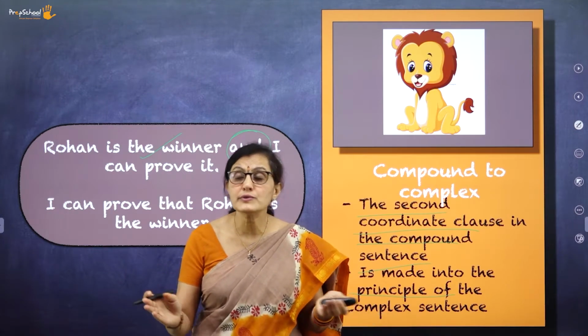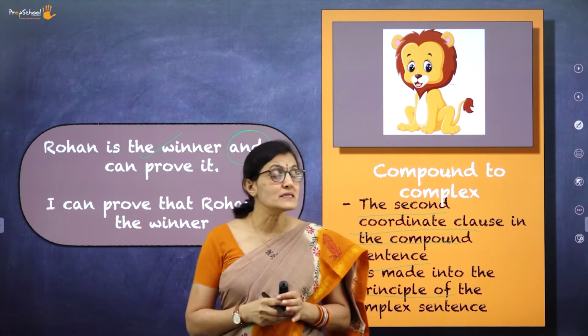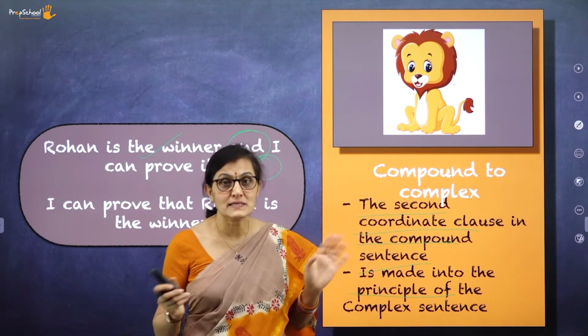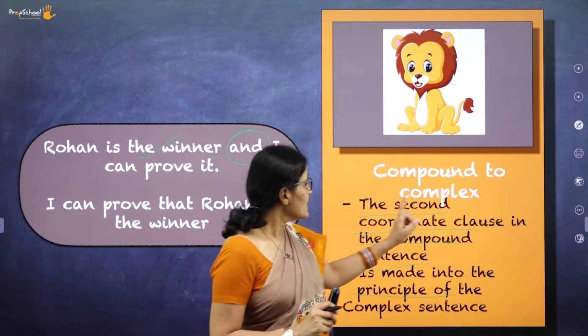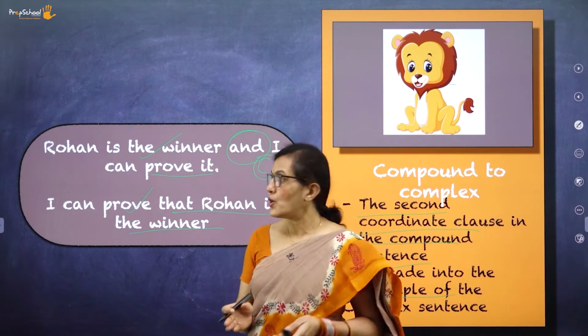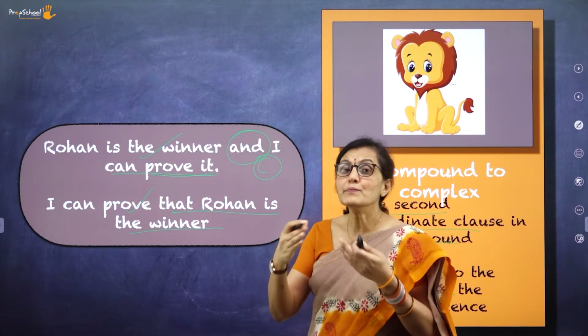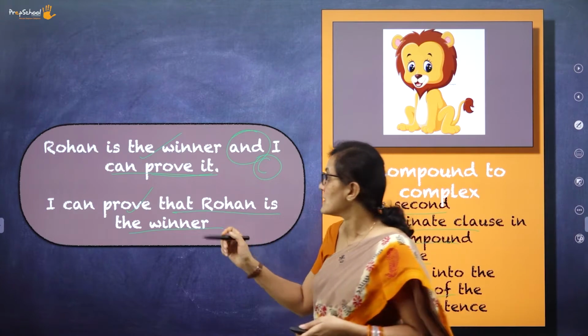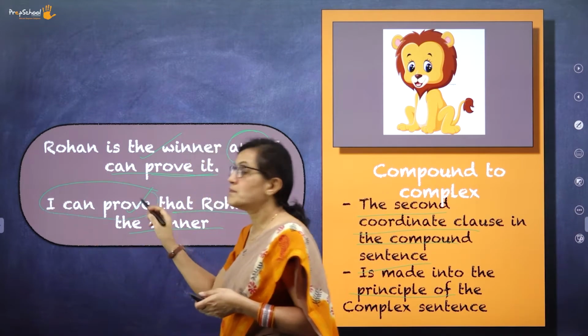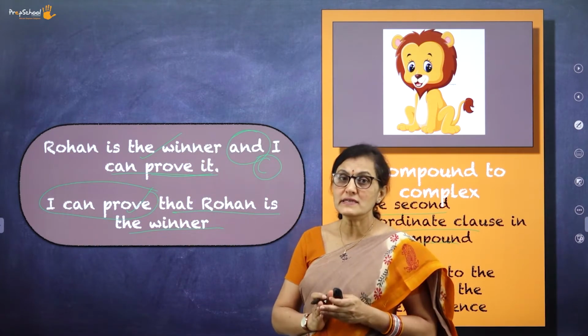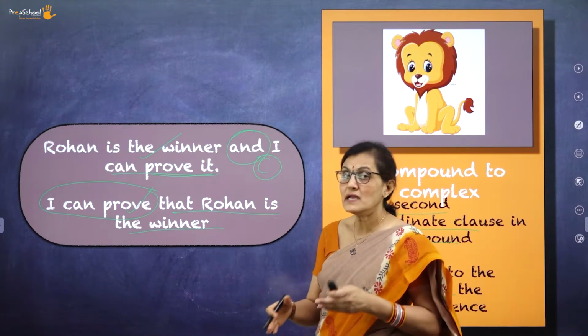So, how are you going to make the compound sentence into a complex sentence? This is where the second coordinating clause you are making as the principal, that is, the first part of your complex sentence. So look at it once again.